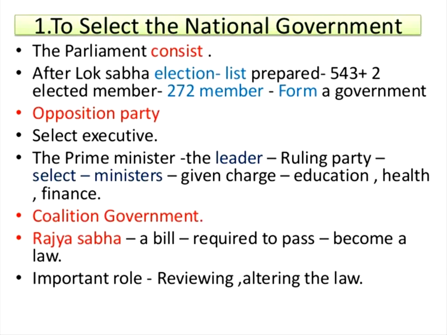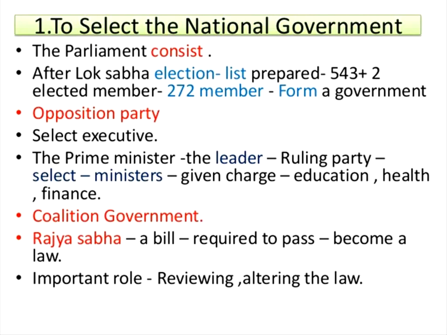And all the parties should be recognized and registered under the Election Commission of India, then only it is going to be a party. Okay, and for example, you know that during election every party has its own symbol. Okay, and if the party cannot win in the election, the symbol is taken back by the Election Commission of India. That is the system we have in the Constitution of India. That is the main role of the ruling party. Okay, and the ruling party goes for the formation of the central government.